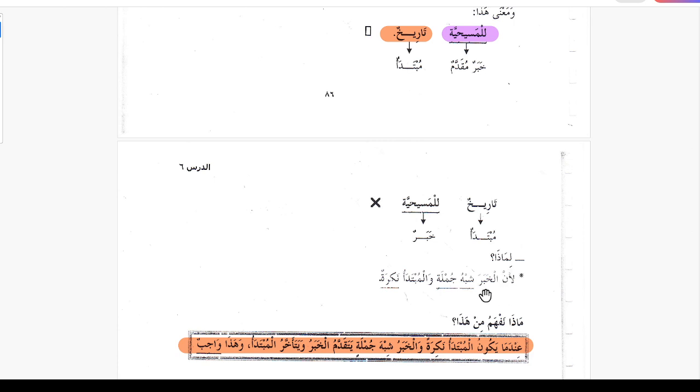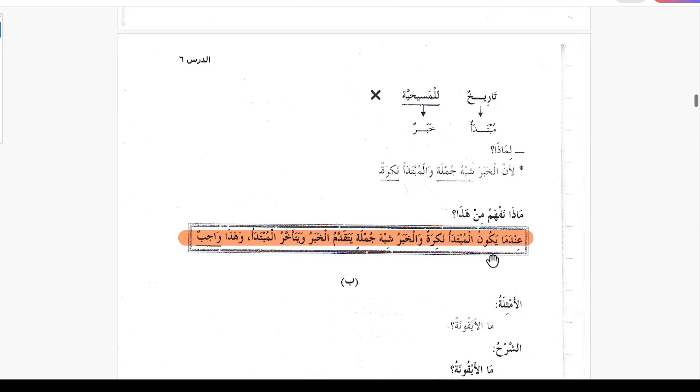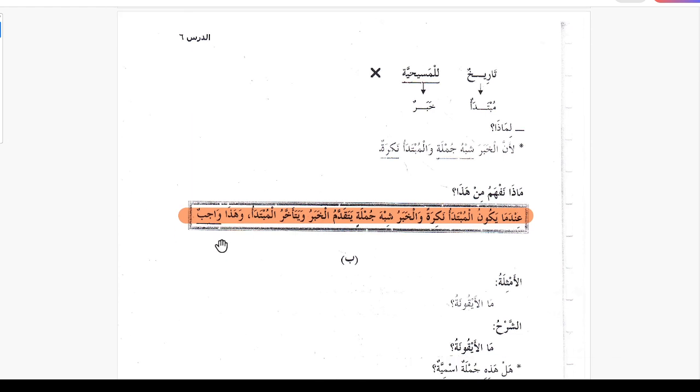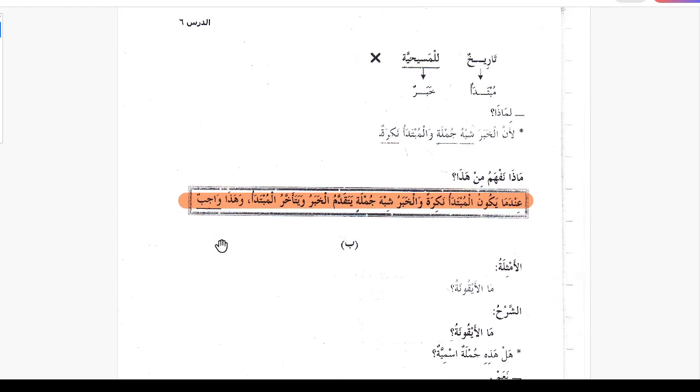Limaza lianna al-khabra shibu jumla wal mubtada nakira. So this is another rule: indama yakunul mubtada nakira, when mubtada is nakira, wal khabru shibu jumla, the khabar is a shibu jumla, yataqaddamul khabru wa yata'akhkharu mubtada. Then khabar comes before and mubtada comes after. Wa haza wajiban. This is the must. This is obligatory.